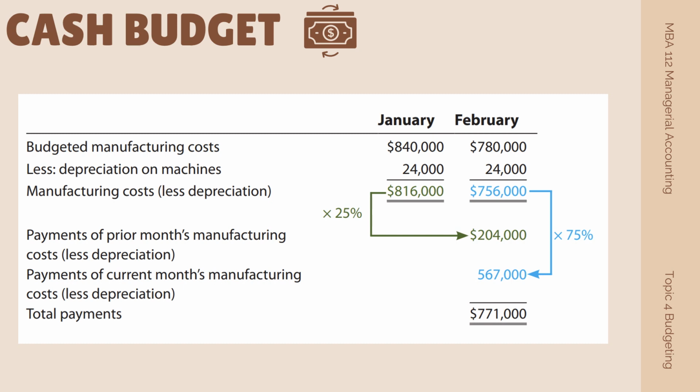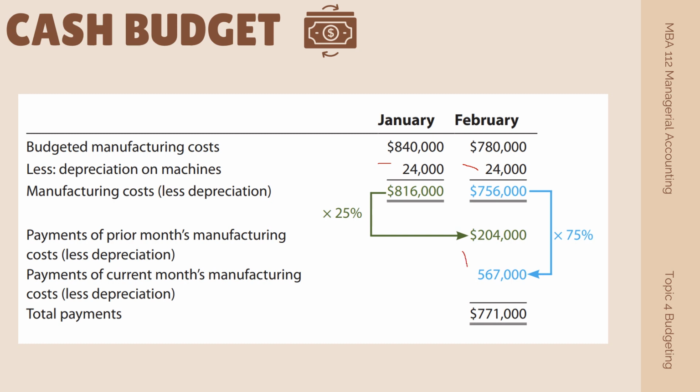So first, when we compute January, $840,000 minus $24,000, total of $816,000. So the 25% of 816 is 204,000. While in February, the total is $756,000 and its 75% is $567,000.